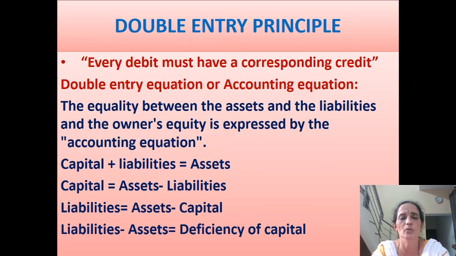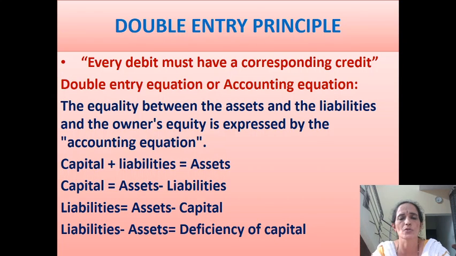So accounting equation states the equality between resources, that is assets, and sources of funds, that is capital and liabilities. It states the equality between the assets and the liabilities and capital. It can be expressed in the following form.